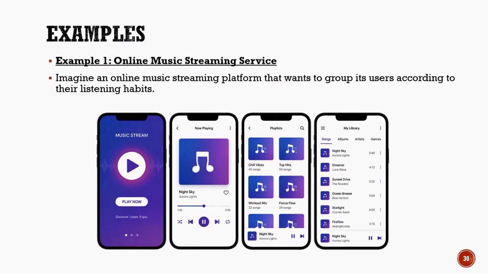These groups are not created manually by developers. The AI discovers them on its own by analyzing similarities in user behavior. Once these groups have been identified, the music streaming platform can use them to provide better recommendations, create personalized playlists, and improve the overall user experience. This is a good example of unsupervised learning because the AI works with unlabeled data and discovers meaningful patterns and groupings without being told what categories to create.